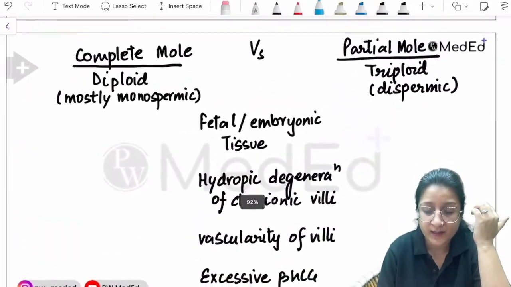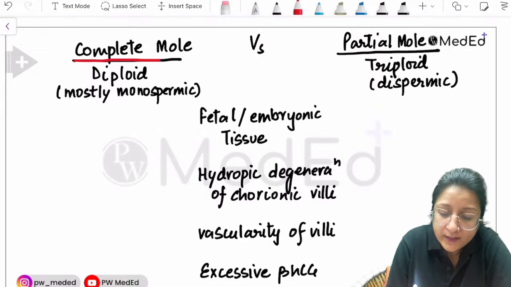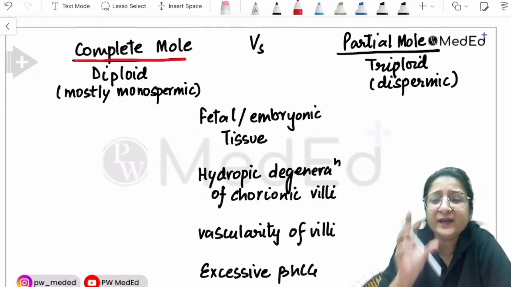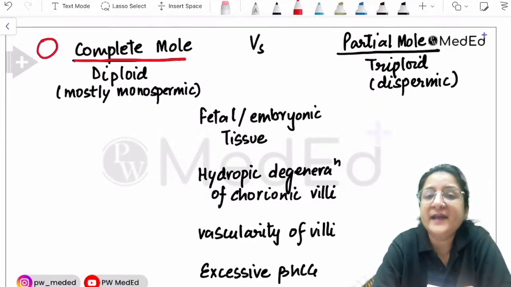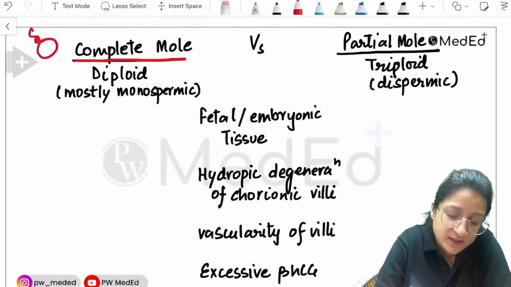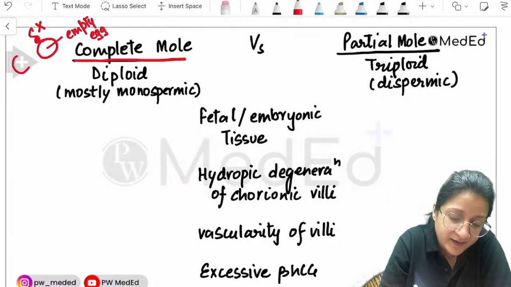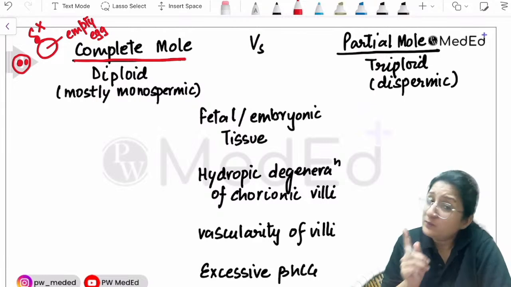Now, other important MCQ pointers. Complete mole versus partial mole. Very, very important direct MCQs asked from this topic. So complete mole is diploid. Molar pregnancies are basically abnormal fertilizations. So what happened in a complete mole? There was an empty egg and that got fertilized with the sperm. So sperm DNA is there, and here there is an empty egg. It gave rise to a zygote, and the sperm DNA duplicated. So it is diploid, but mostly monospermic.